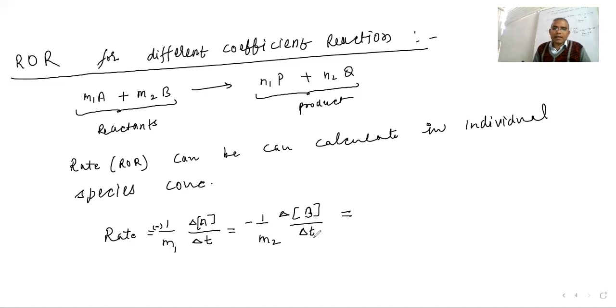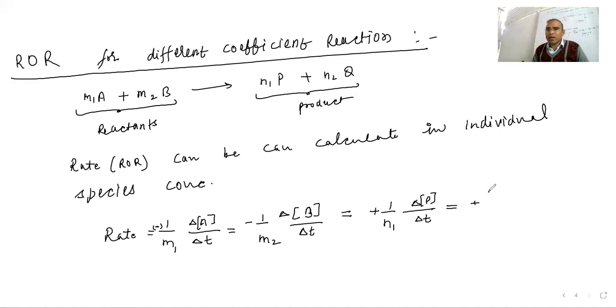Now in terms of the products, it will be plus 1 upon n1, delta of P in square brackets, divided by delta t. Wherever the square bracket is there, they are talking about the change in concentration.